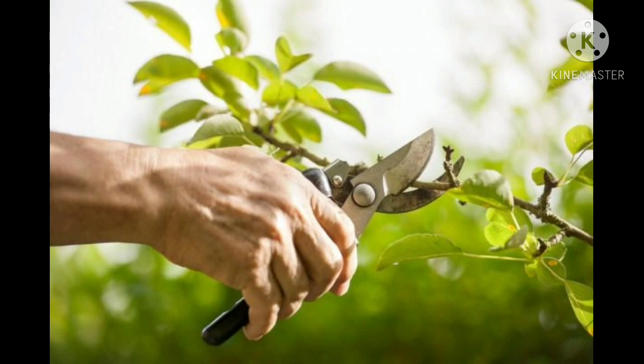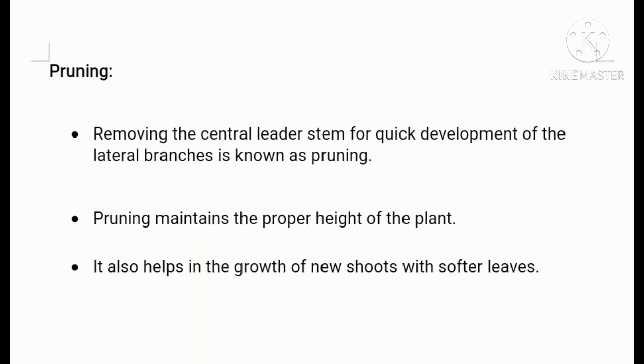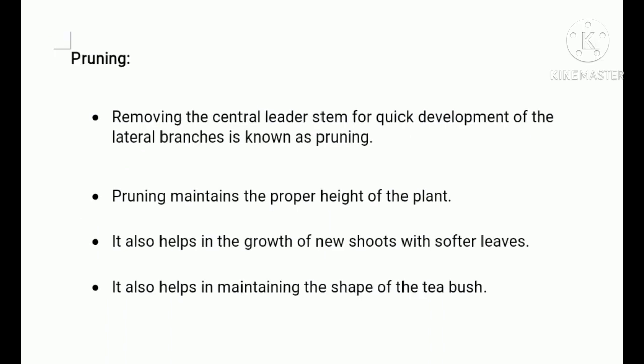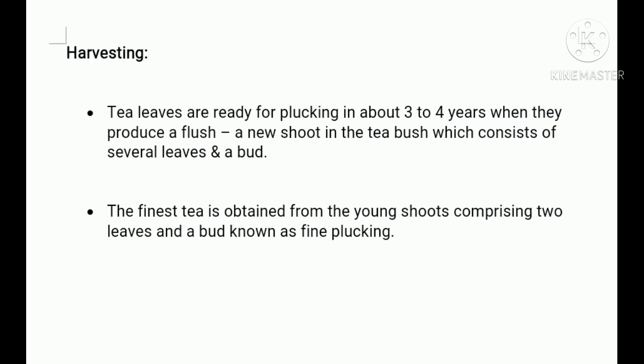Pruning becomes very essential. Firstly, to maintain the proper height of the plant, which is not more than 1 meter. This facilitates hand plucking. Next, it also helps in the growth of new shoots with softer leaves. Thirdly, it also helps in maintaining the shape of the tea bush. Next, harvesting. Tea leaves are ready for plucking in about 3 to 4 years when they produce a flush.